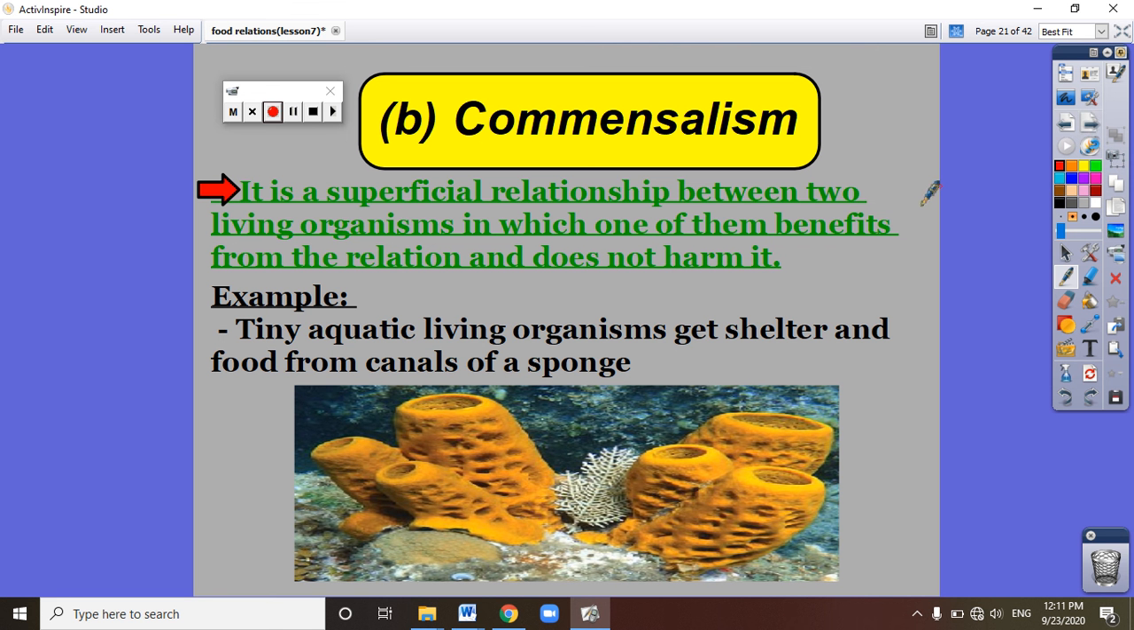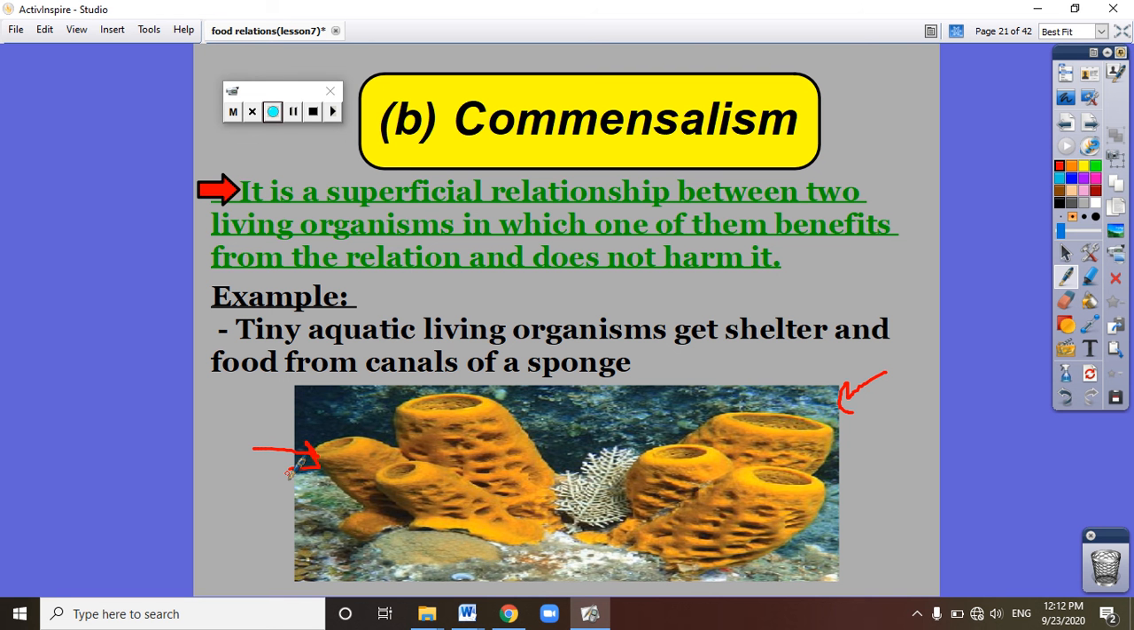Let's go to the commensalism food relationship. In the commensalism food relationship, one living organism gets benefit and the other living organism is neither benefited nor harmed. What is the meaning of that? Let's see the example to understand the meaning of commensalism. Here we have this example. This example is the food relationship between the sponge, this is the sponge, and tiny aquatic living organisms.